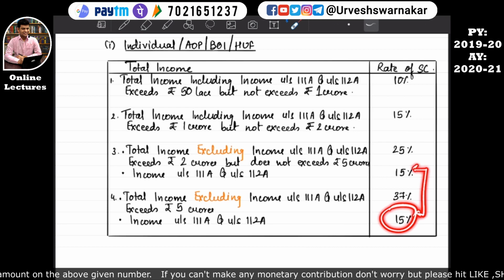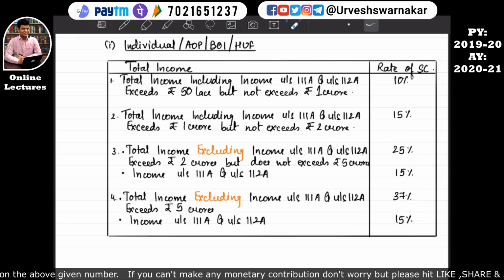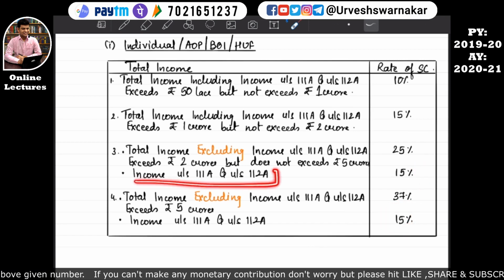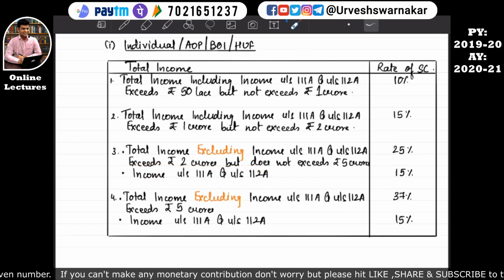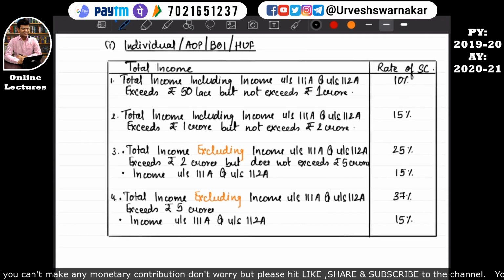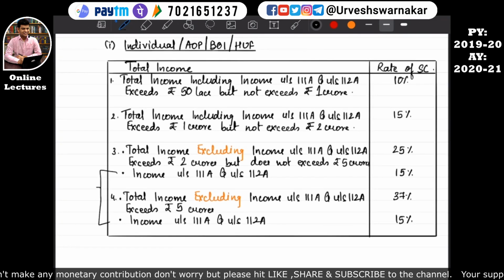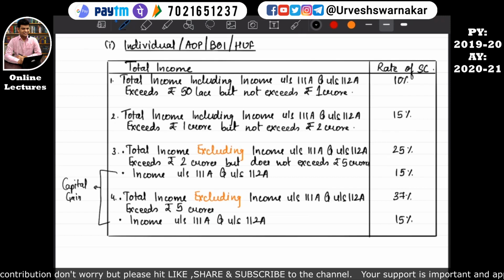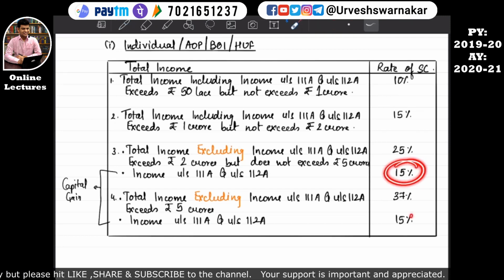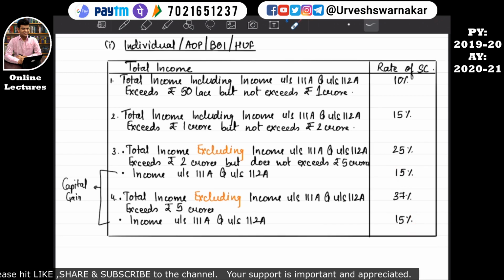So they have given a relief on this income. Why have they given this relief? When I am explaining you the capital gains chapter, again I'll come back over here and I'll tell you why they have done this, what was the motto behind this differentiation and keeping the surcharge rate to 15% only. I hope this is quite clear.